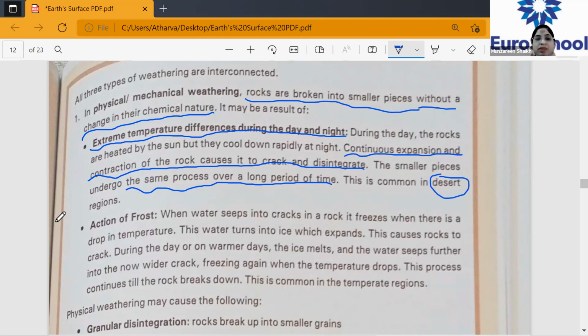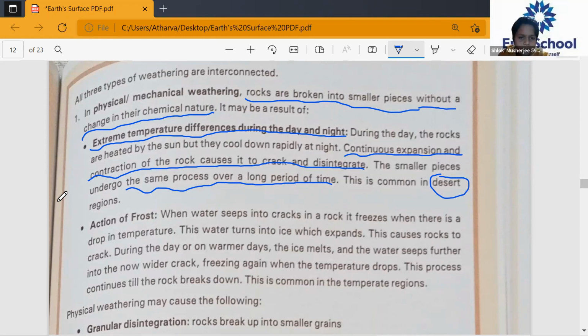Number one, who will explain to me how extreme temperature results in breaking of the rocks into smaller pieces? During the day, ma'am, the continuous expansion and contraction of the rocks causes it to crack. One student, yes.